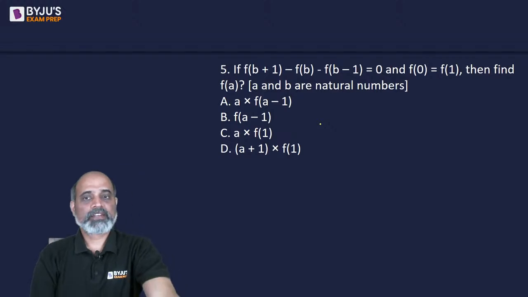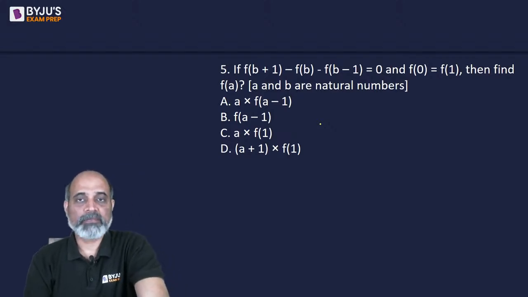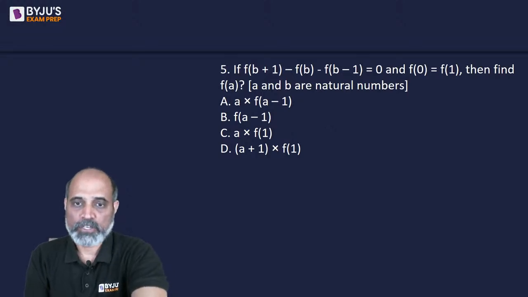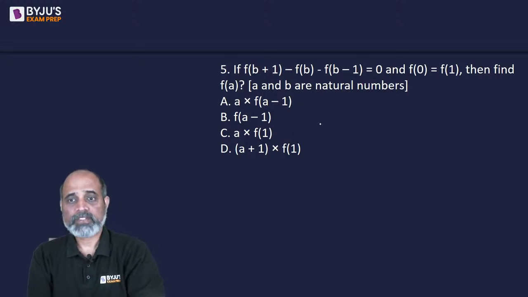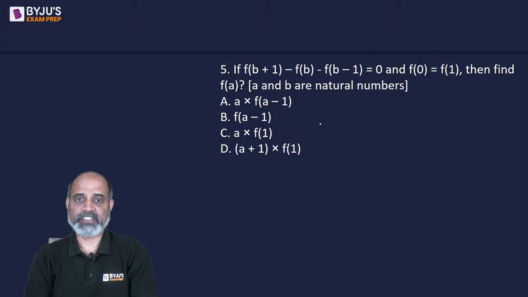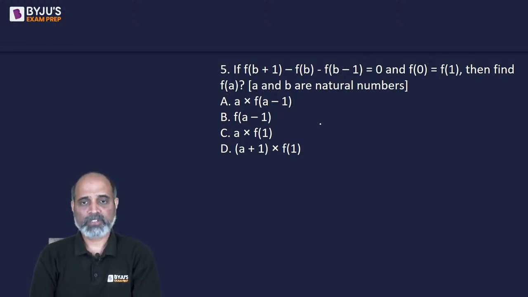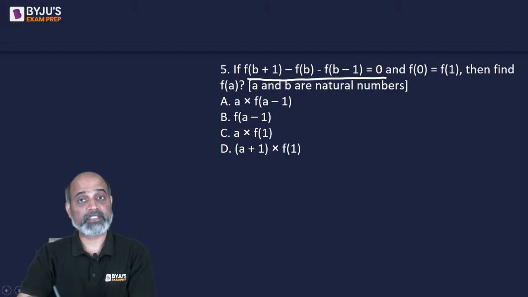Next one, if f of b plus 1 minus f of b minus f of b minus 1 is equal to 0, and f of 0 is equal to f of 1, then find the value of f of a, where a and b are natural numbers. So what I will do is I'll put some value of b. We will see the pattern here.